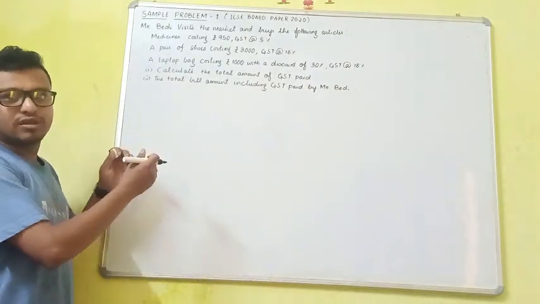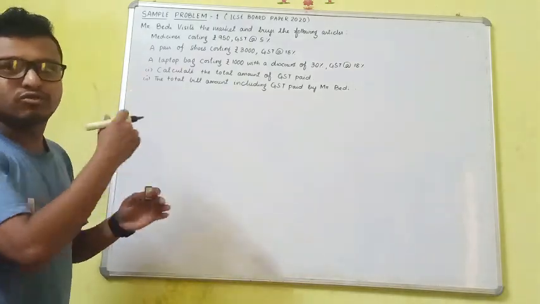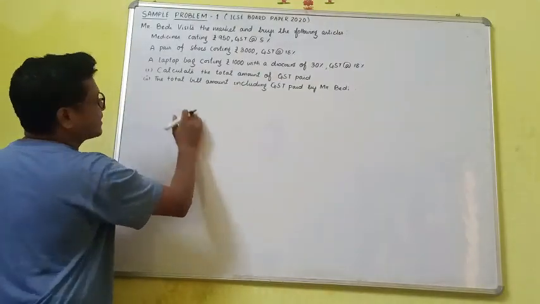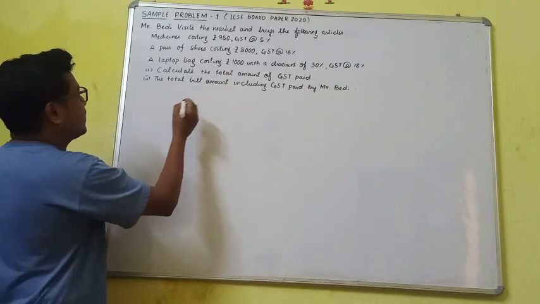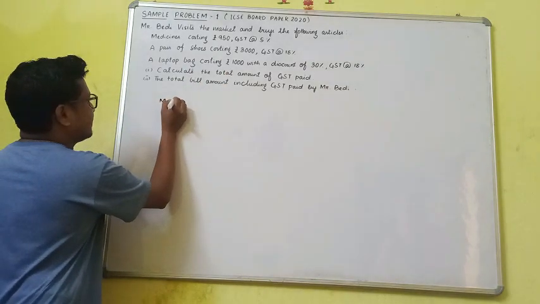And please look at the board and grab the technique that I am using here. First, while making bills, when we calculate the GST amount paid, we will follow this pattern. See, medicine.